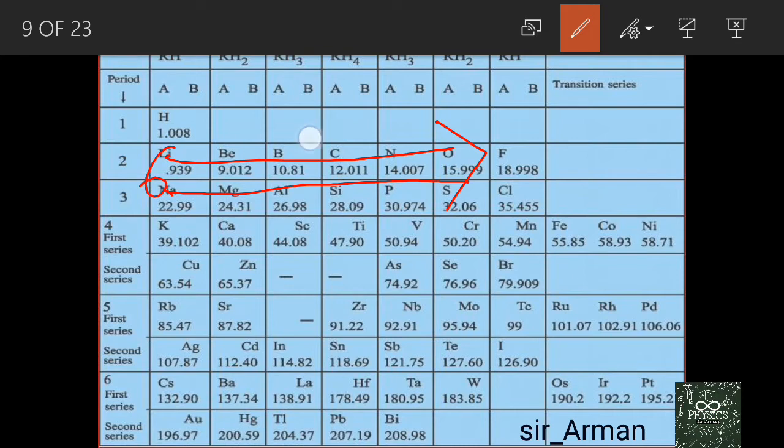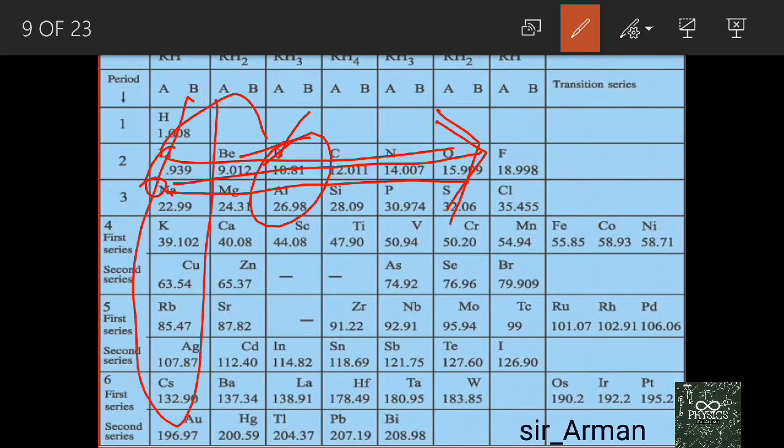As we move from left to right, the atomic mass of the element increases: 6.939, 9.012, then 10.81. But the chemical properties of the elements change as we move from left to right. But in a single group, if we move from top to bottom, the chemical properties of the elements remain the same.